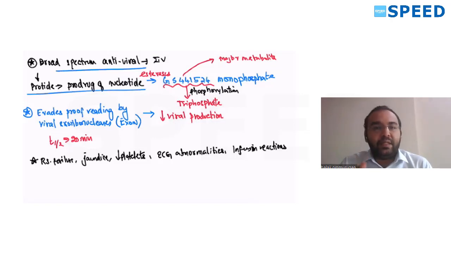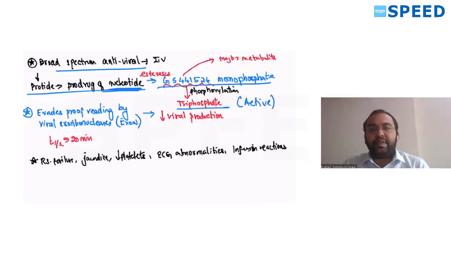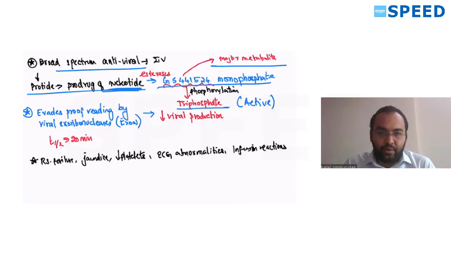It's called a protide because it's a pro-drug of nucleotide. Remember, they might ask, it's called a protide. It is getting converted to GS-441524 monophosphate. This is the metabolite. This gets phosphorylated to form the triphosphate form of the drug, which is the active form. Same like acyclovir. Monophosphate is getting phosphorylated to form diphosphate and again getting phosphorylated to form triphosphate. So this is the major metabolite, GS-441524. This is how it acts, by inhibiting RNA-dependent polymerase.